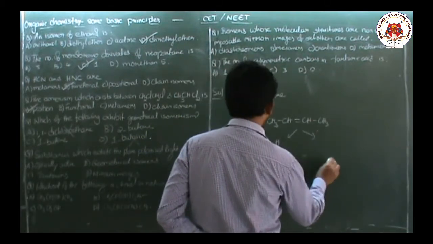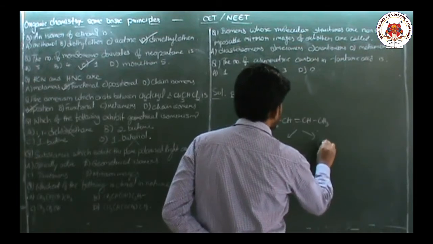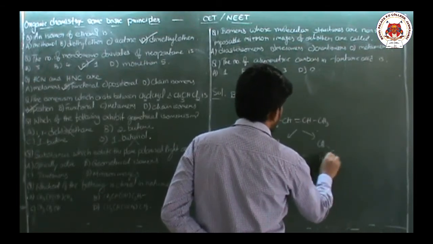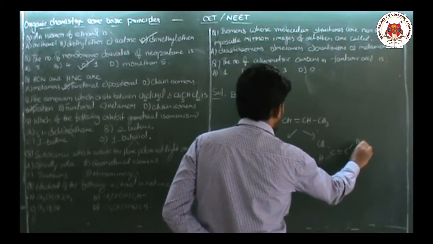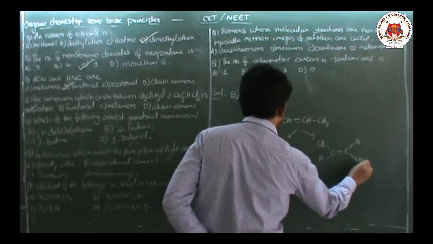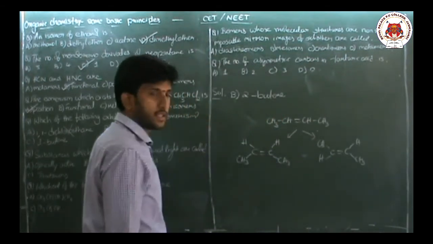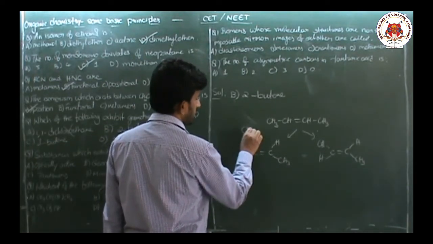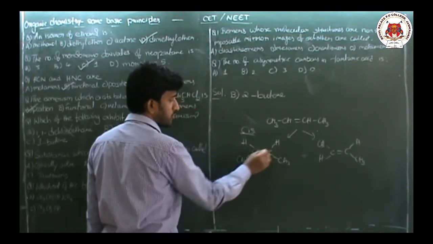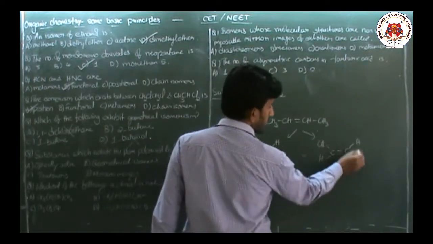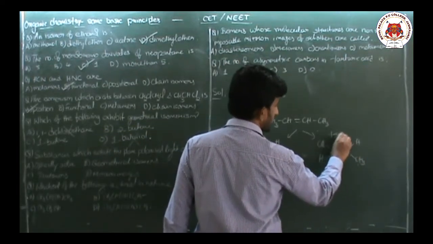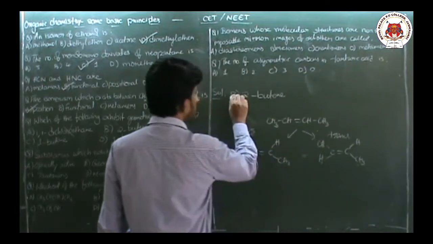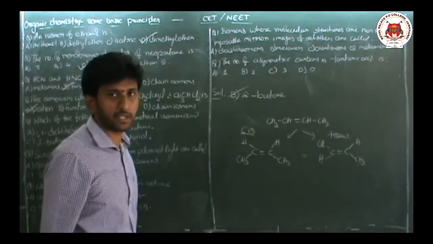Or you can write CH3 upside, H down, and H upside, CH3 down. If it is written like this, it is cis 2-butene, the cis isomer, with same groups on the same side. Otherwise same groups are on opposite sides, it is the trans isomer. That means 2-butene can exhibit geometrical isomerism.